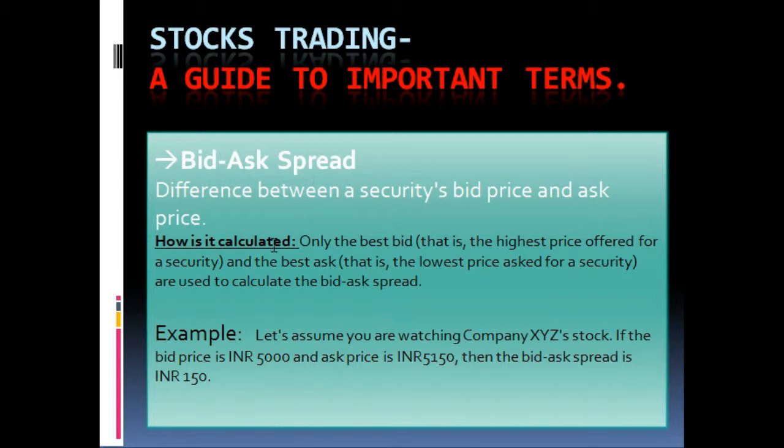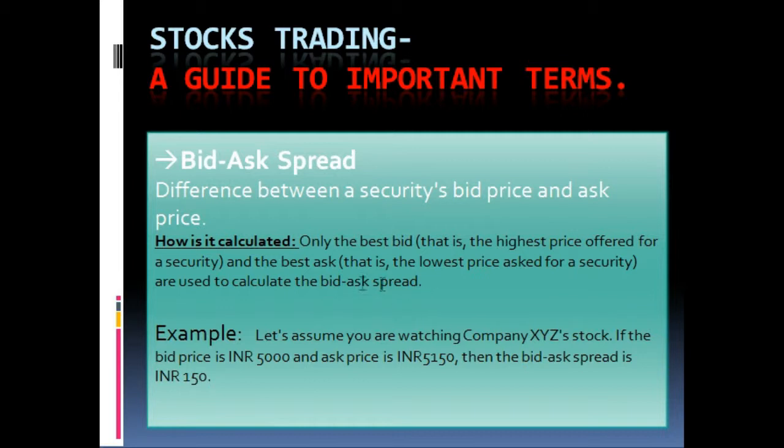So let us understand how it is calculated. Only the best bid, that is the highest price offered for a security, and the best ask, that is the lowest price asked for a security, are used to calculate the bid ask spread.